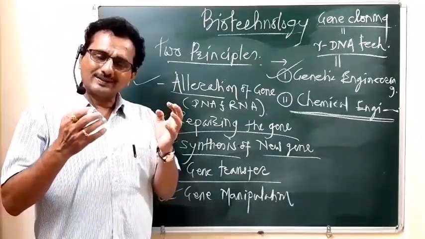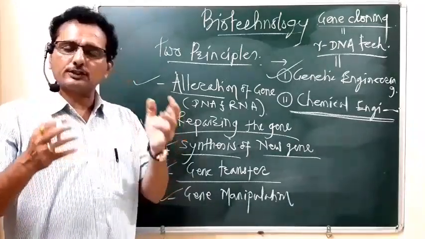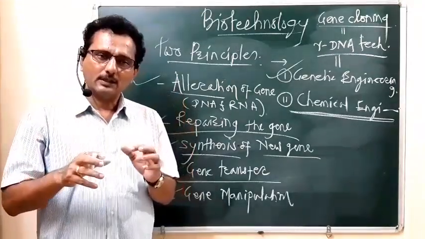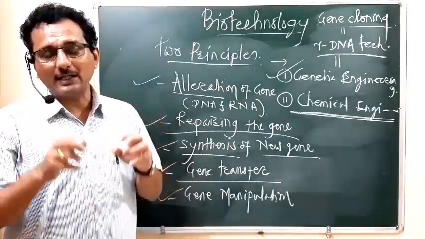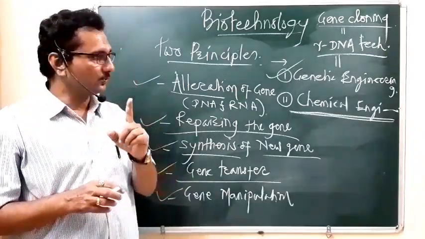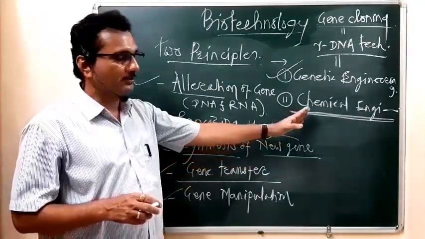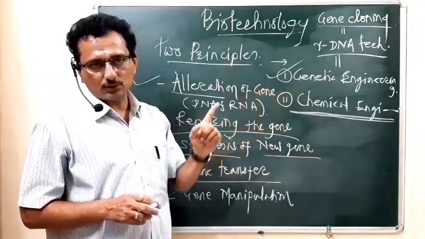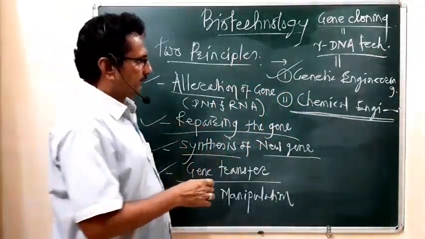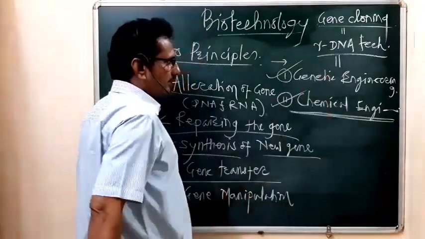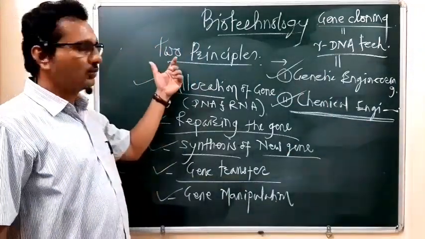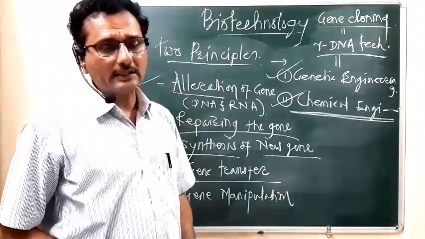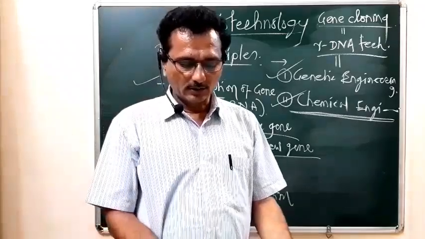So for the synthesis of such various types of useful products, we have to maintain a sterile environment in that laboratory. For that purpose, what is required? Various types of chemicals are required. There, chemical engineering plays the most important role. So these two, genetic engineering and chemical engineering, are the two principles of modern biotechnology. You have to remember what the principles of modern biotechnology are.